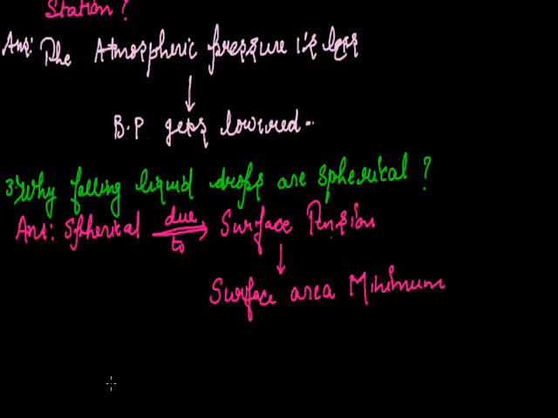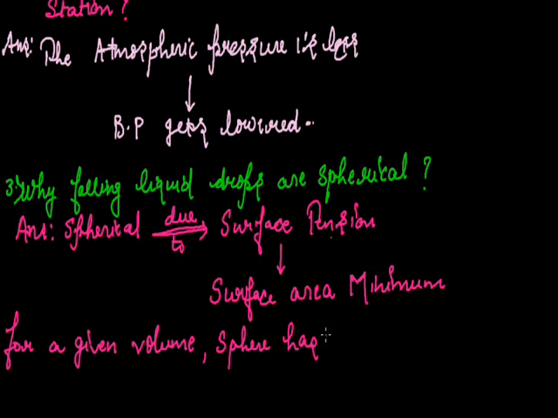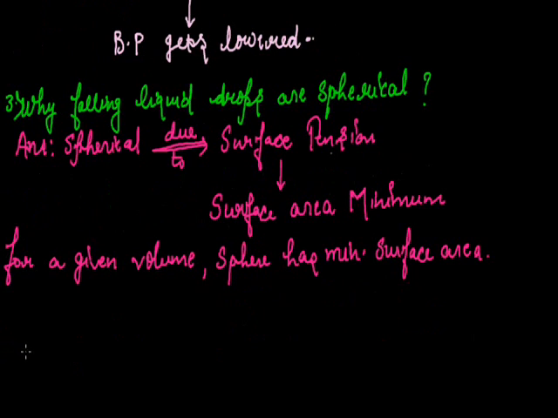Thus, for a given volume, if the volume is given to us, the sphere has minimum surface area. So the liquid drops are spherical in shape.